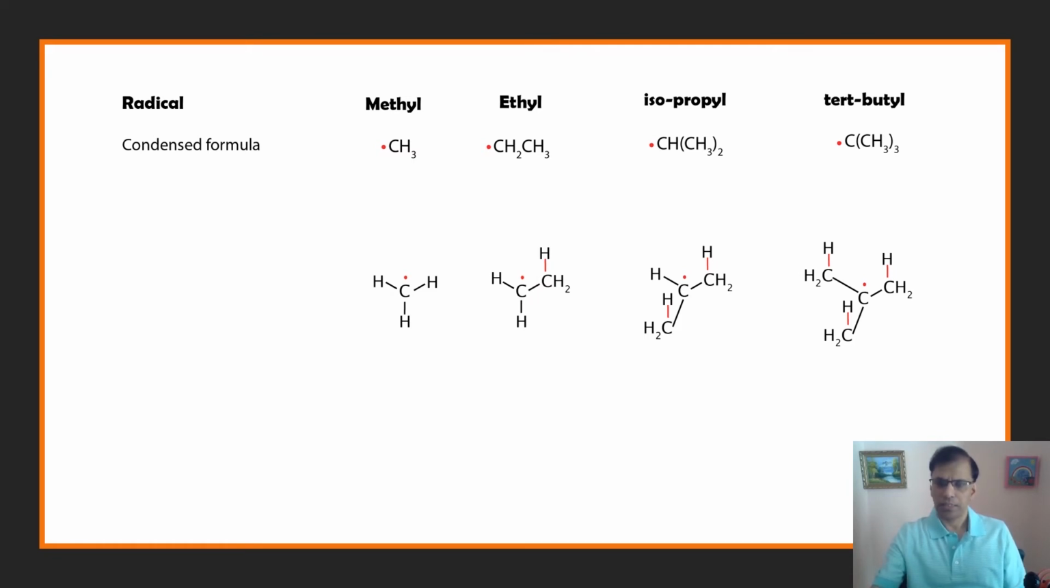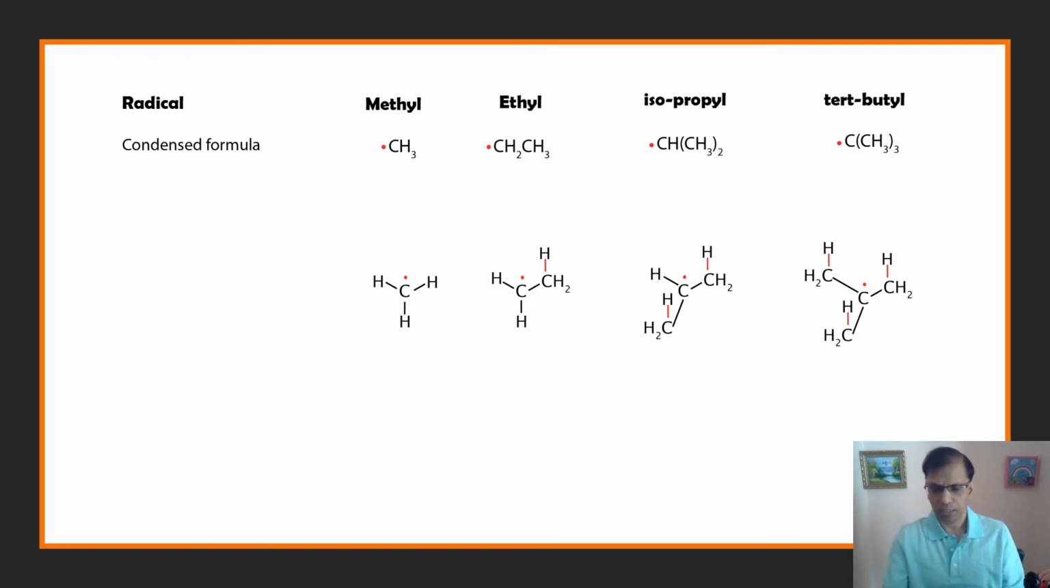So let me explain a concept called hyperconjugation. So let's look at this methyl radical. It has only 1 carbon atom, and so it does not have any CH bonds that are parallel to the p orbital. The blue is the p orbital.